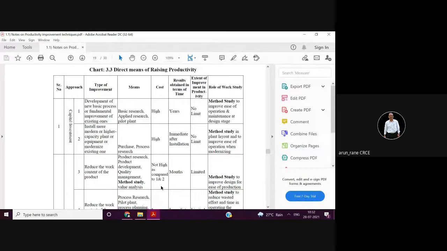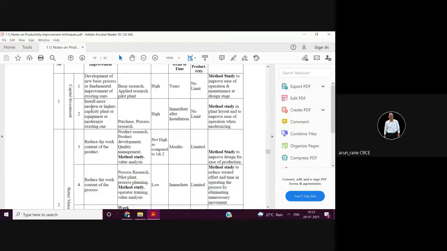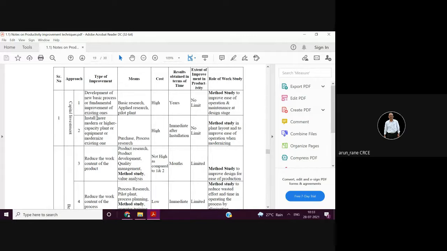Suppose you want to paint a building exteriorly, it will run into lakhs, isn't it? So either it has to be contributed to the sinking fund, or the society members or the resident members have to contribute additionally. Then here you have one more option or approach: you can install more modern or higher capacity plant or equipment, or you can modernize the existing one.